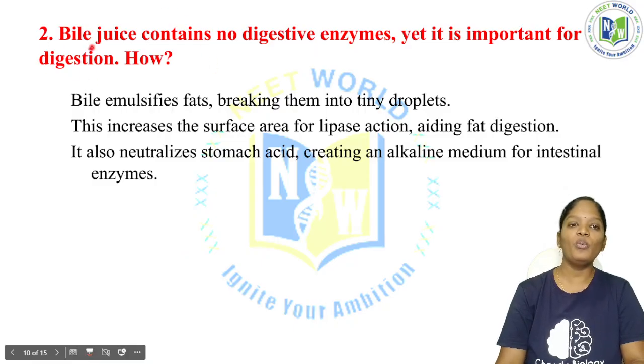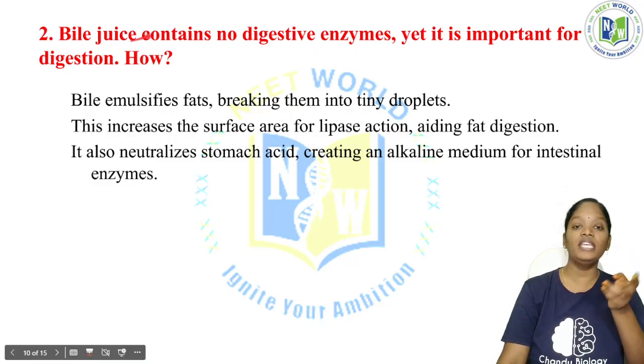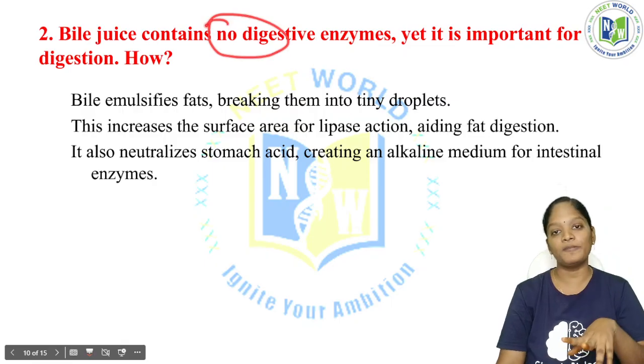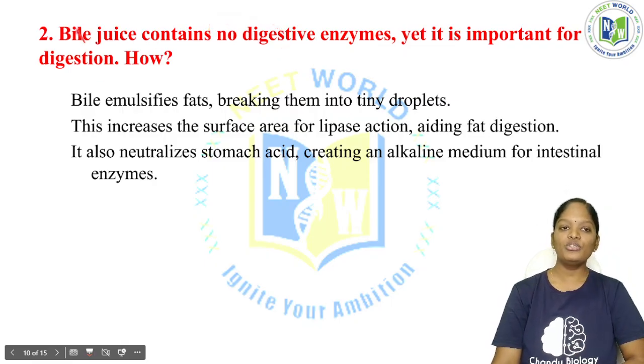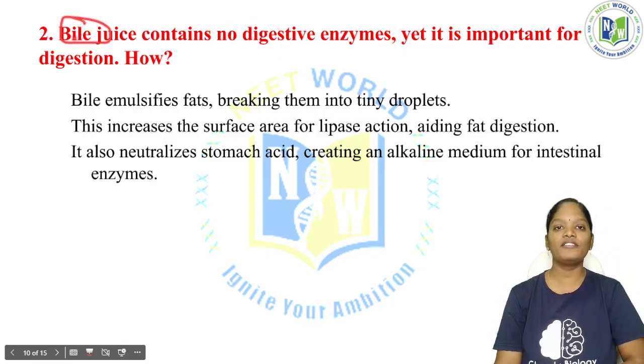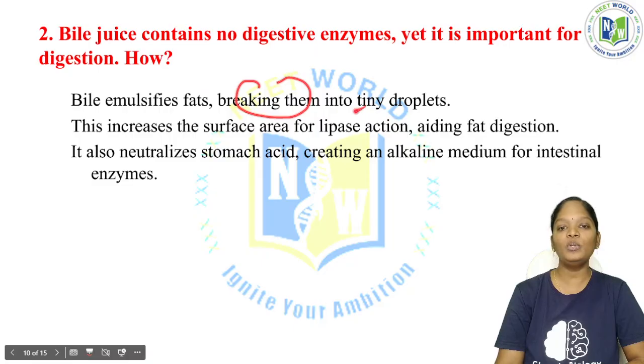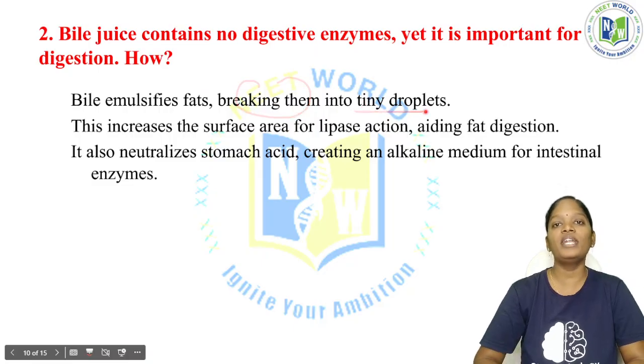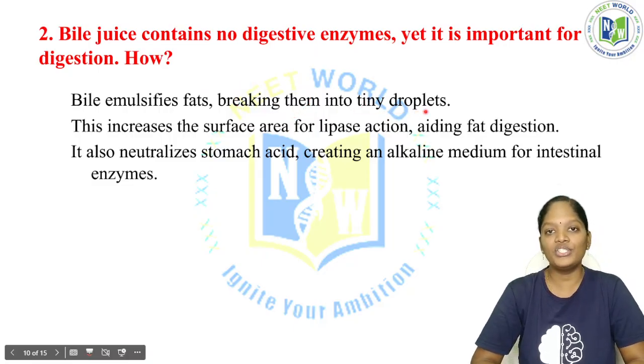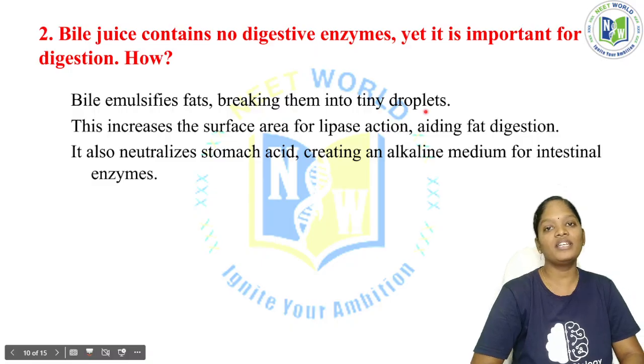Okay, so now what is this bile juice, and how is it involved in digestion even though it has no digestive enzymes? First, you should know the word bile always refers to the liver. So what is the function of bile? Bile emulsifies fats. Emulsifies fat in the sense that it breaks the fats into tiny droplets. This is the process of emulsification. Emulsification is always related to the emulsification of fats by the bile.